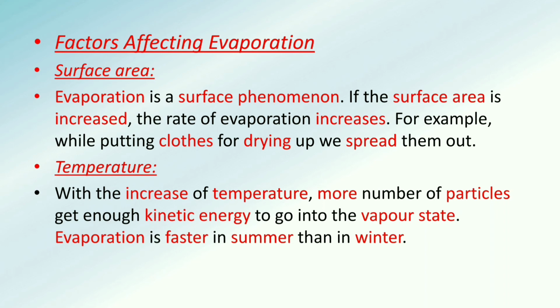Now the second one, temperature. With the increase of temperature, more number of particles get enough kinetic energy to go into the vapor state. Evaporation is faster in summer than in winter. So obviously particles need to gain energy. Now the particles are gaining energy from the atmosphere. So if the atmosphere is hot already, like in summer, then it is possible that molecules can gain energy a bit faster. What is the reason? Because there is already an atmosphere which is already having energy. So energy can easily be transferred to the molecules.